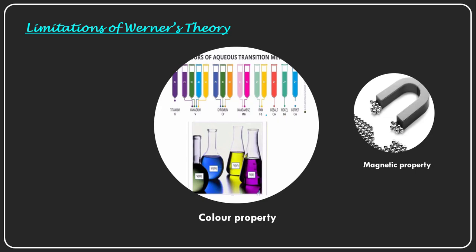And in a similar way, in complexes again they will be different. These are the transition metals with their variable oxidation states that I have tried to give. So he could not explain why these metal ions, why these complexes, have such elegant colors. What is the reason for that?